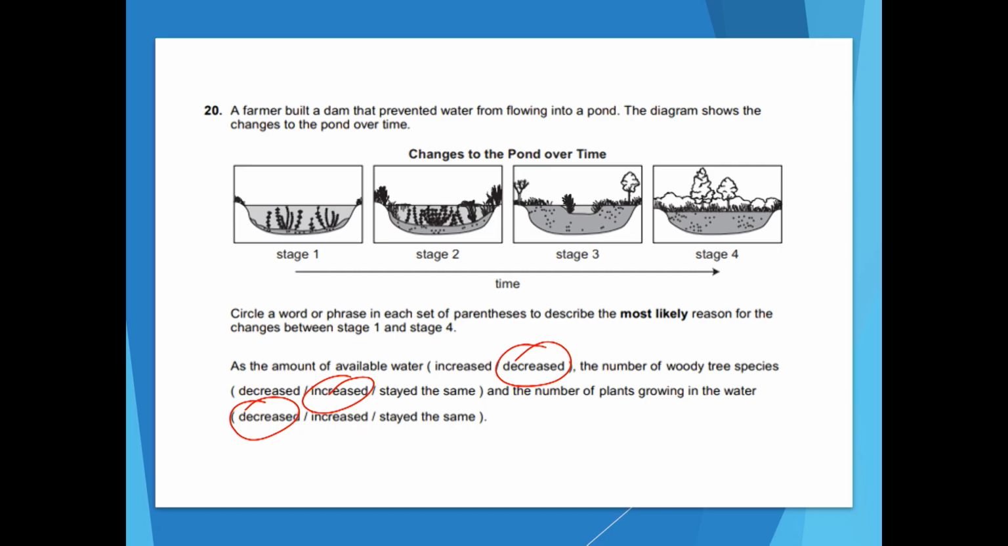So for this, let's kind of look at what's going on. The amount of available water. He put a dam up, so now there's less water. You can see that the pond is shrinking. From stages 1 to 4, there's less and less water in each one. So that's why the water's decreasing.